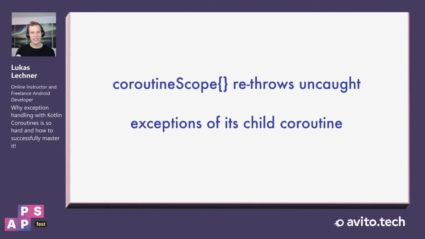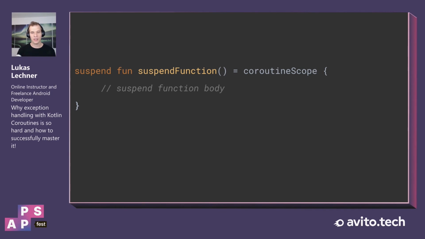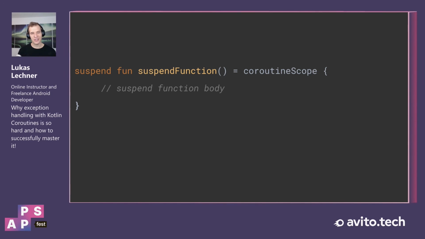So the coroutineScope function rethrows uncaught exceptions of its child coroutines. And therefore, we can handle them with a try-catch on the call side. The main use case for the coroutineScope scoping function is to use it in suspend functions in which we want to start new coroutines.